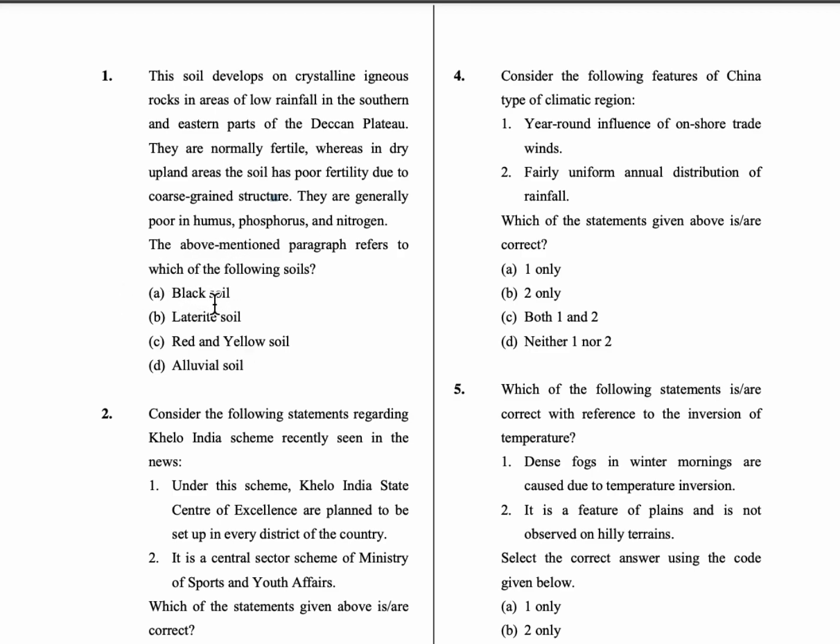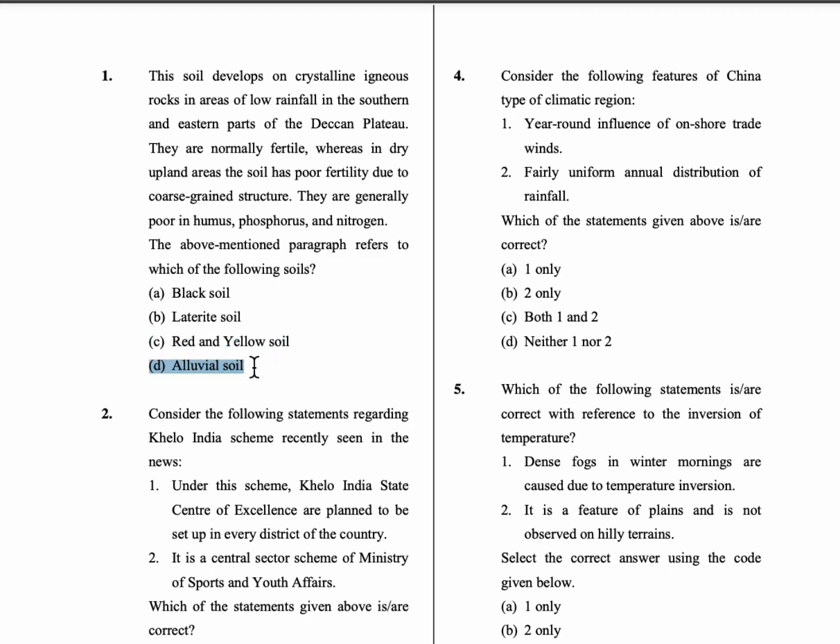Coming to the first option, it is black soil. Black soil is poor in nitrogen and phosphorus, but it doesn't have poor fertility. So not option A. Coming to laterite soil, it is poor in magnesium, nitrogen, phosphorus, lime, and potash. So option B is also not the correct answer. Coming to the red and yellow soil, it is poor in nitrogen and phosphorus, and it has poor fertility. So option C is the correct answer.